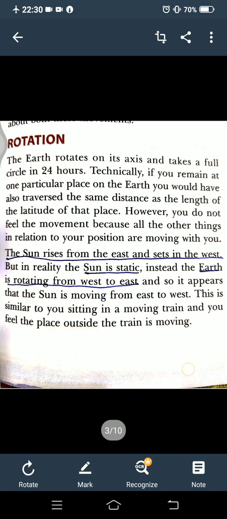Rotation basically, beta, is when the earth rotates on its own axis. Basically rotation क्या है? Movement of the earth on its axis. What is the meaning of rotation? Movement of the earth on its axis. Now it will remain at a particular place. So basically beta, इसको easy way में समझने के लिए we can say that the earth when it rotates on its axis.